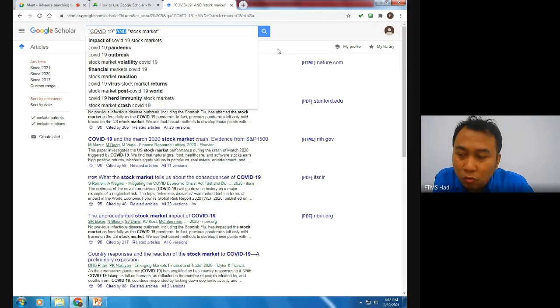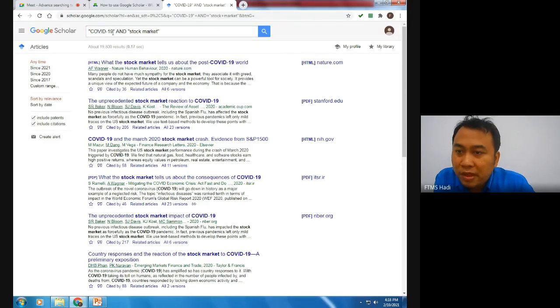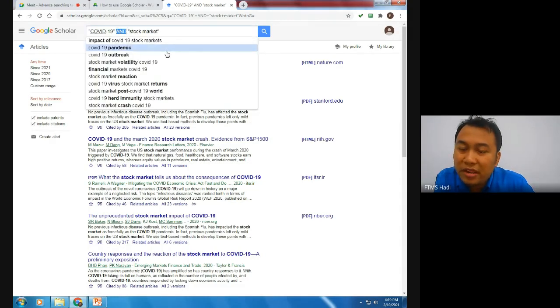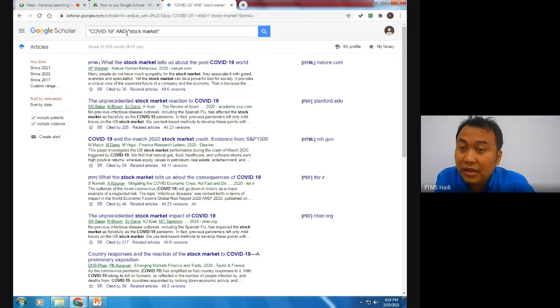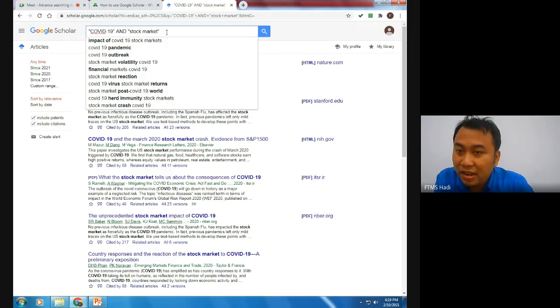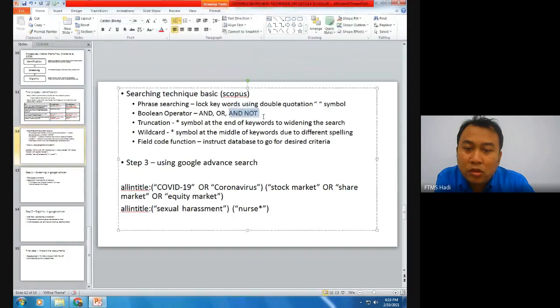But if you are using Scopus or Web of Science, the "and" here is very effective. That means they will filter. We are expecting that for COVID-19 and stock market, the result will be less than 19,800, maybe 10,000 or 5,000, so they reduce, because the function of the word and here is to filter. That is the function of and. Another one is and not. And not means that you will exclude the unnecessary word, but we rarely use this one. Usually we use and or only. That is the second part.